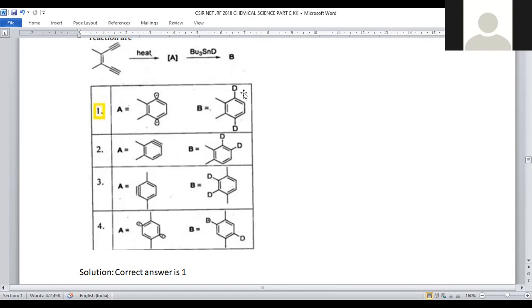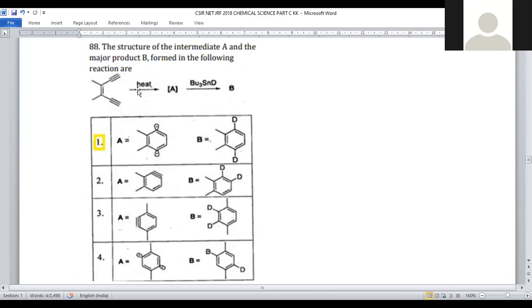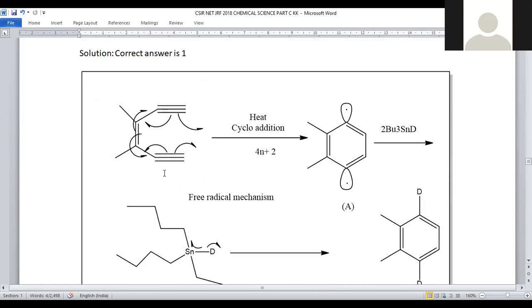That's why we have to predict what is a suitable answer for this one. The entire mechanism will proceed with free radical homolytic fission of the bonds, because tributyl tin deuteride is a kind of reagent used to facilitate the free radical mechanism. So let us go with its mechanism.